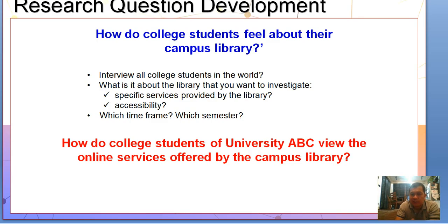Another question is, for example, how do college students feel about their campus library? So you interview all college students in the world? It does not make sense. So what is it about the library that you want to investigate? You should know the specific services provided by the library, its accessibility, then which time frame, which semester. A better question is, how do college students of University ABC view the online services offered by the campus library?